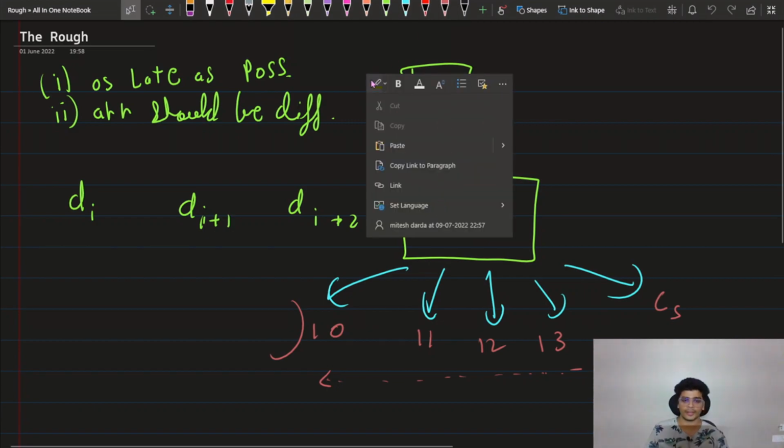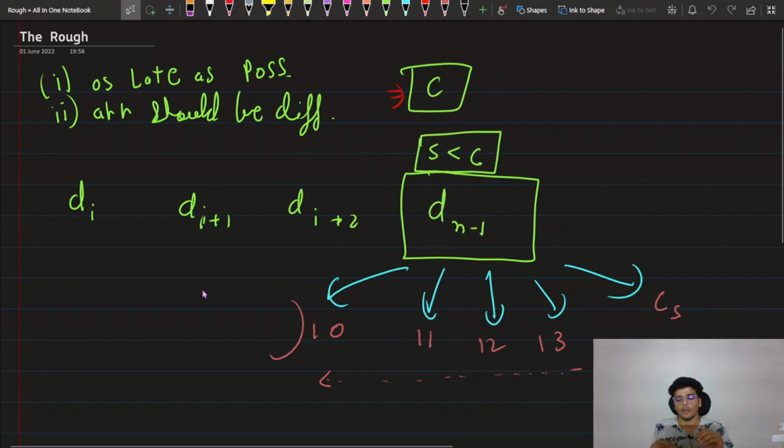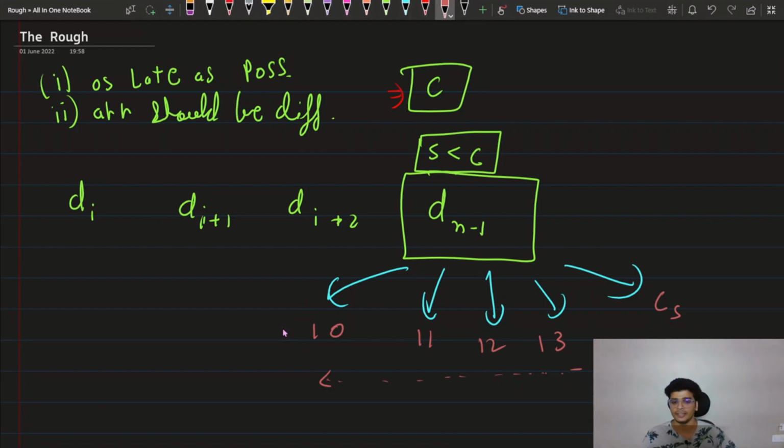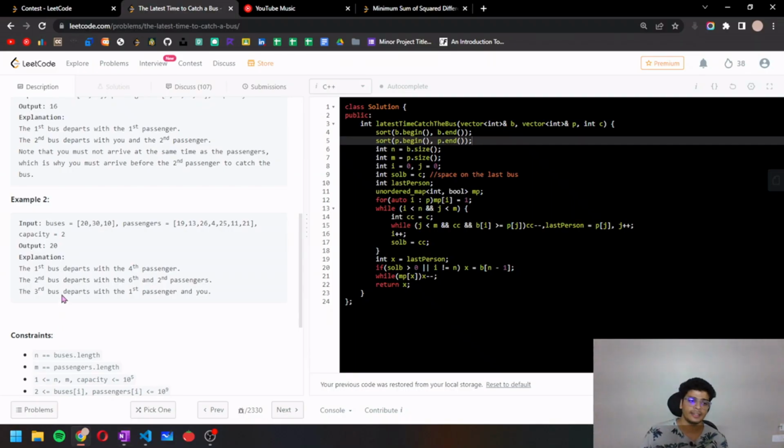Alright, so now let's look at the code. So this is the solution, we just want to find a time. And another doubt you might have is, let's say this is 10, and this is 9, 8, 7, we have all of the arrival times till 1. For this case they have already given us that arrival time should start from 2.